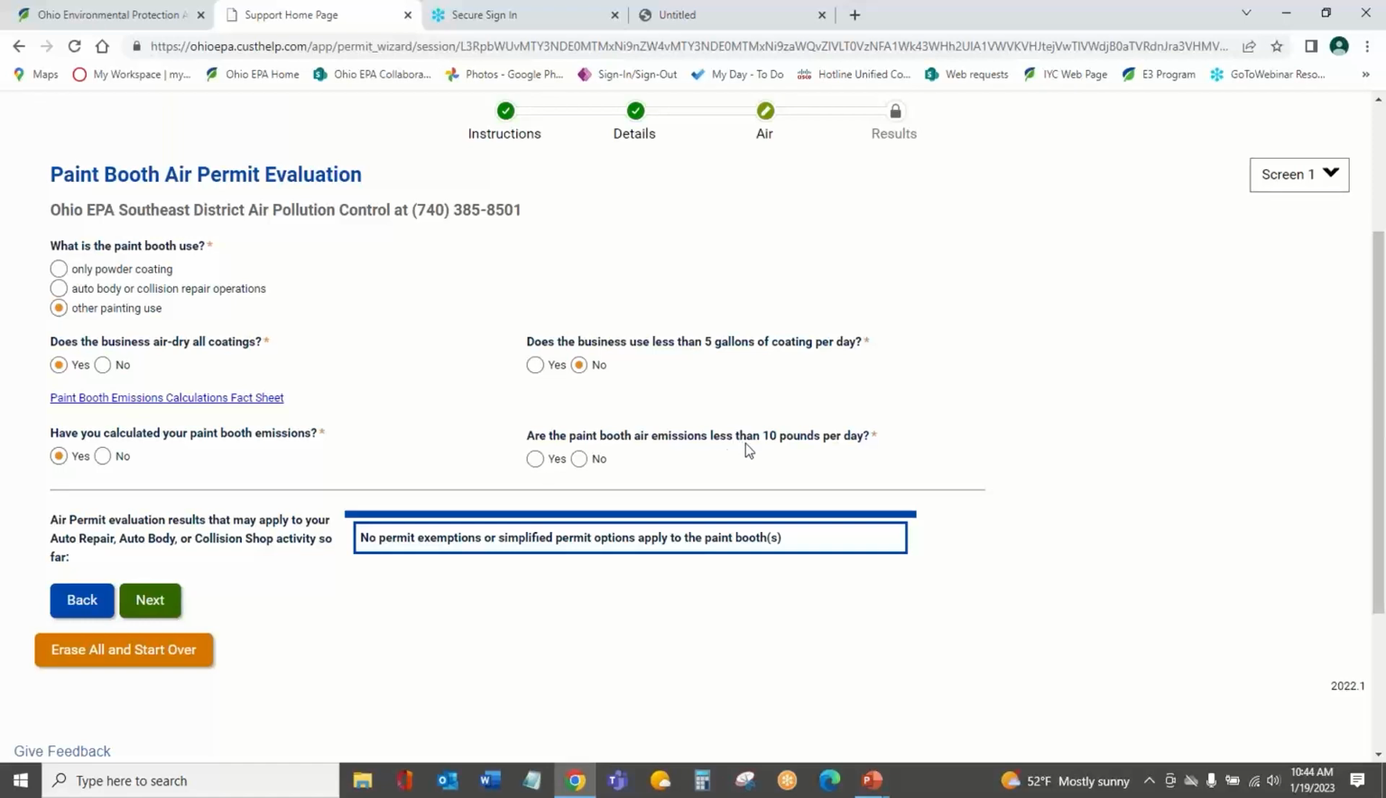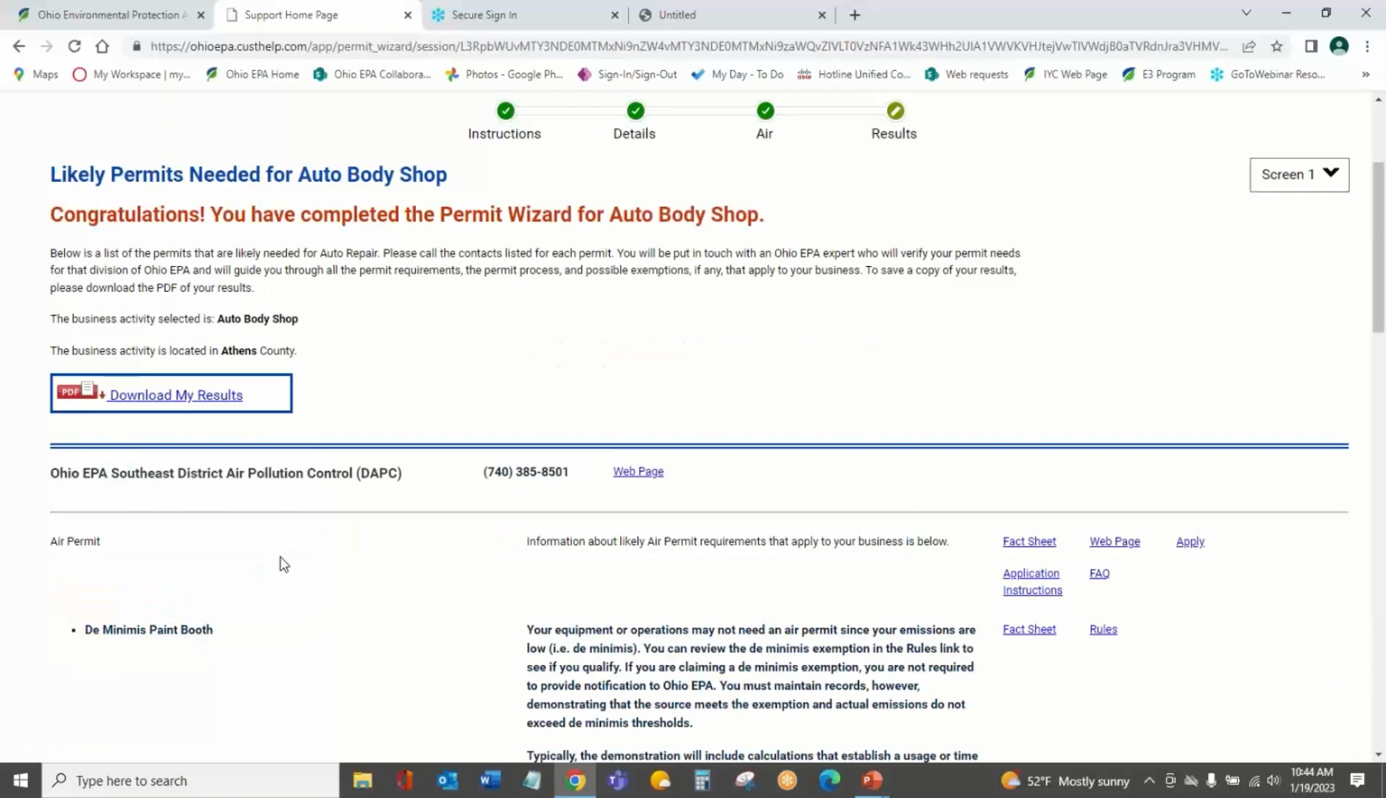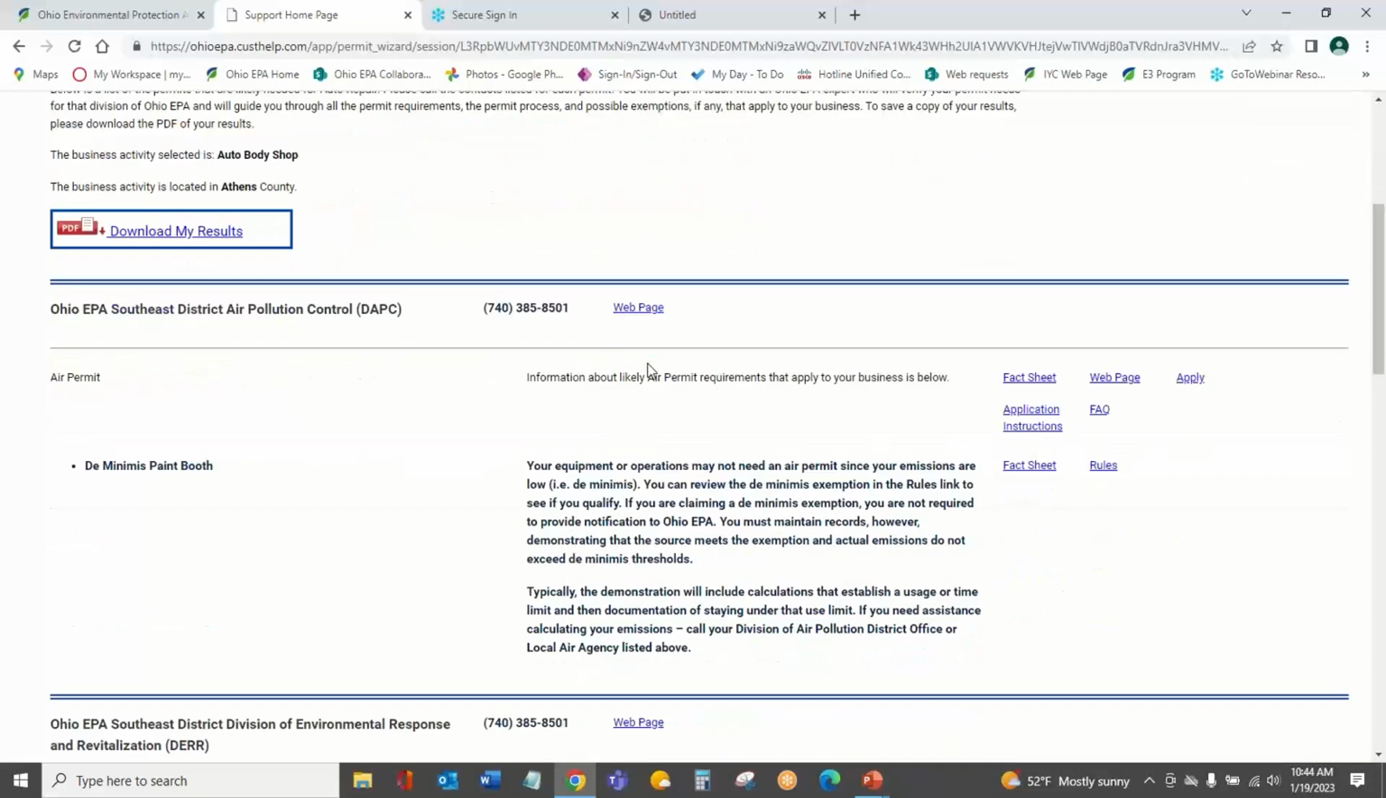And it wants to know if the paint booth emissions are less than 10 pounds per day. I'm going to say yes. Then it's a de minimis paint booth. So it's given us another option because we've done those calculations for our requirements. It simplifies our requirements with our air permitting evaluation. With those questions, we've completed Permit Wizard, because remember, we were only evaluating the air permit side of an auto body shop in that situation.